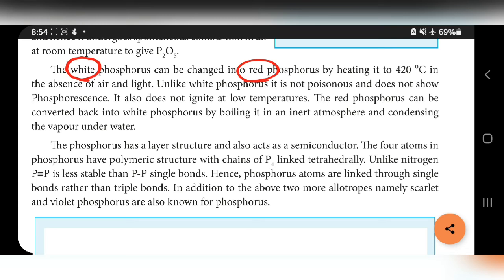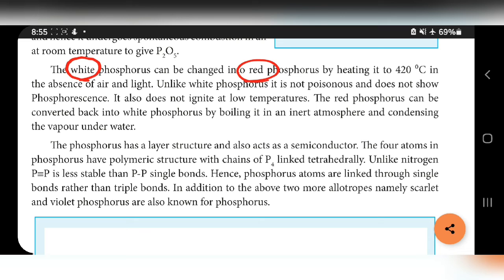White phosphorus on standing becomes pale yellow. That is yellow phosphorus. Already I told it is poisonous, and due to oxidation it glows in dark condition.